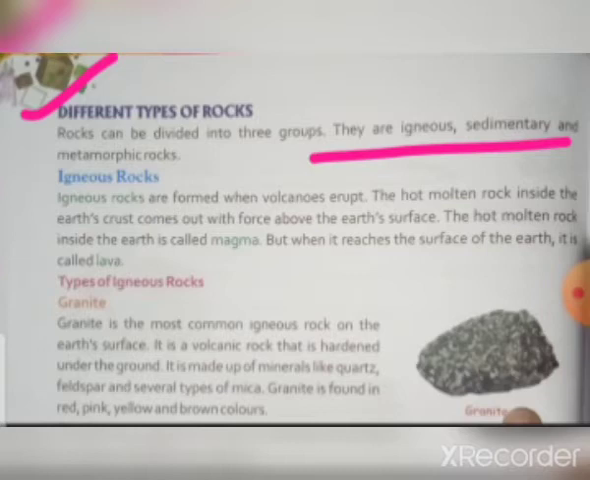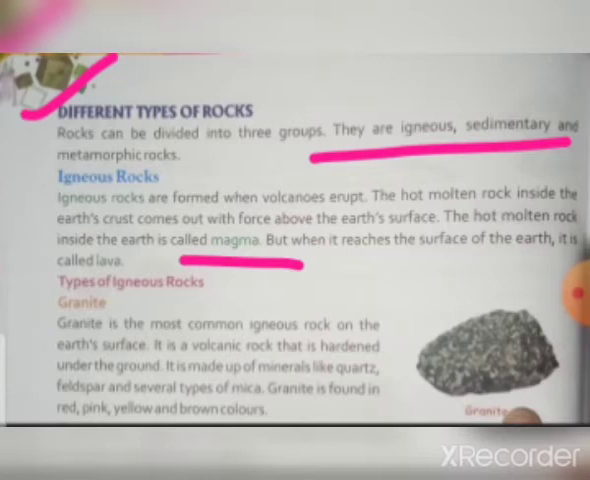Okay, the hot molten rock inside the earth is called magma, but when it reaches the surface of the earth, it is called lava. So magma and lava are the same substance, but magma is found inside the earth, and lava is found on the surface of the earth. Then, types of igneous rock. Again, it is subdivided into different types.